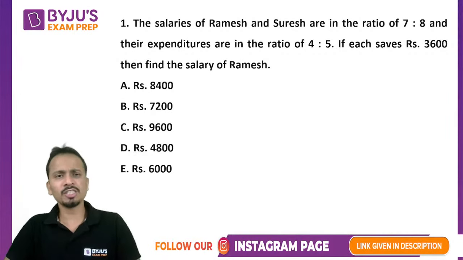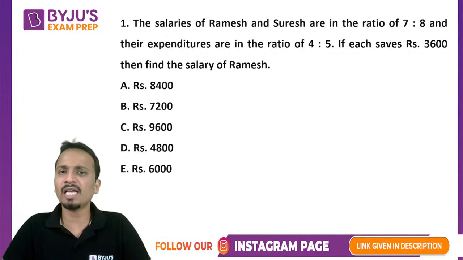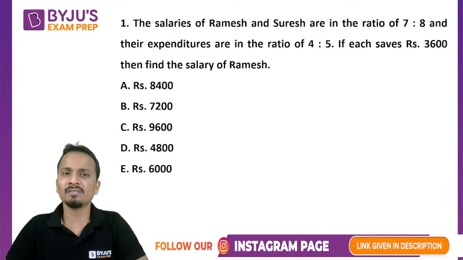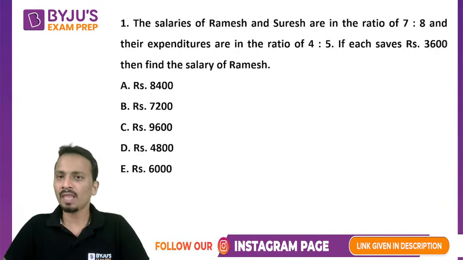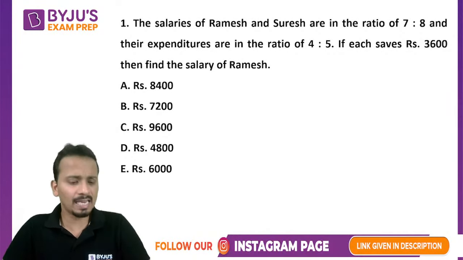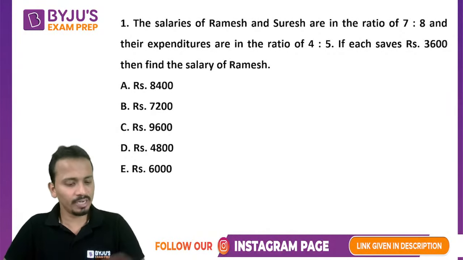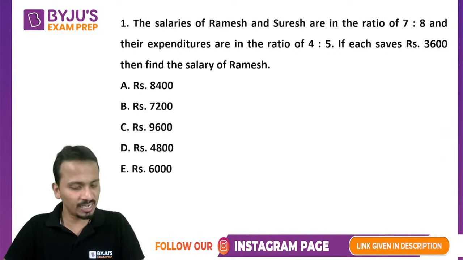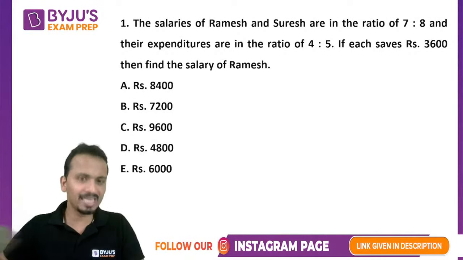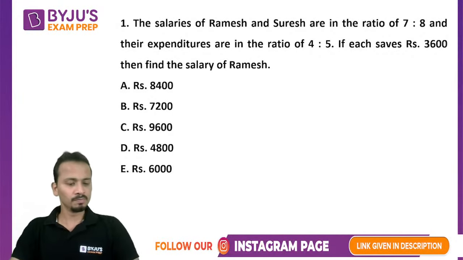The question says that the salaries of Ramesh and Suresh are in the ratio 7:8 and their expenditures are in the ratio 4:5. If each of them saves 3,600 rupees, then find the salary of Ramesh. I've already got the answers from Mr. Sahil, Om, Suyash. Lovely. Keep responding, keep writing your answers, all of you.